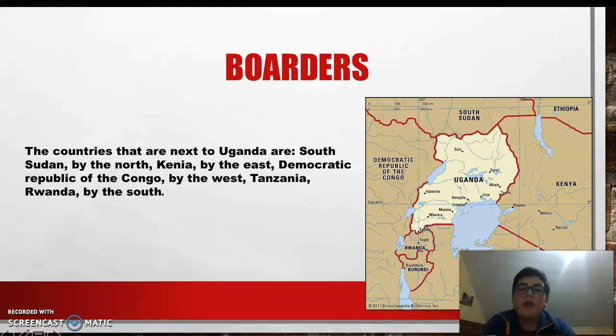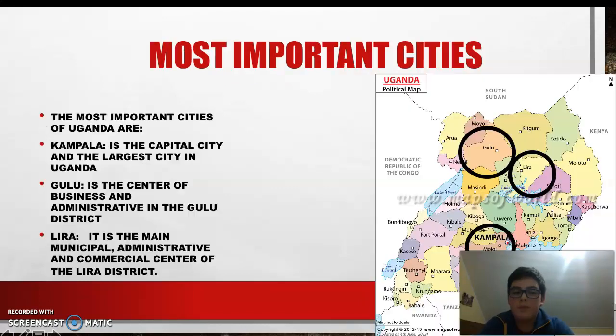Borders. The countries that border Uganda are South Sudan to the north, Kenya to the east, the Democratic Republic of the Congo to the west, and Tanzania and Rwanda to the south.